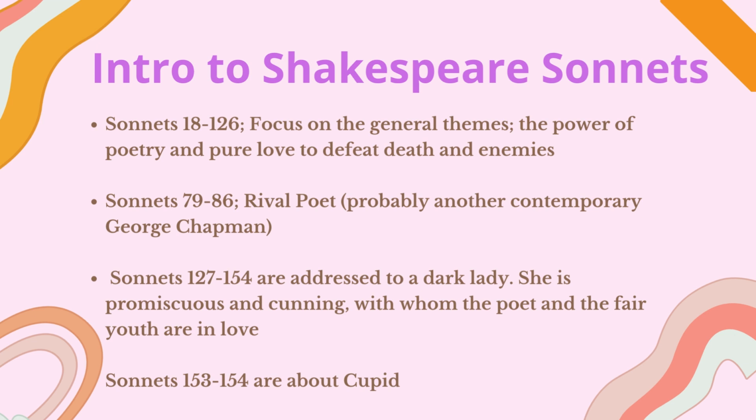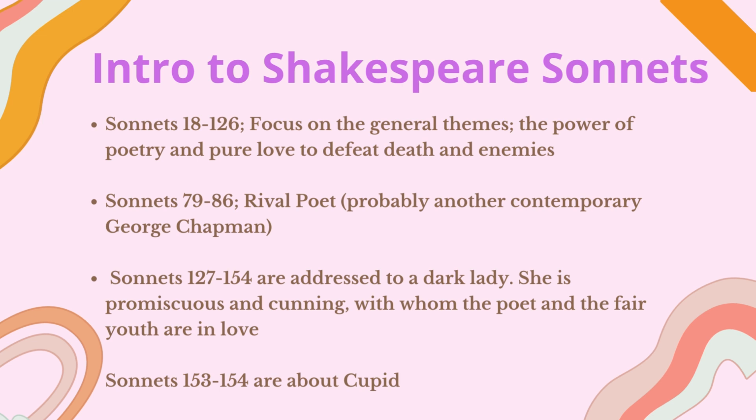Then sonnets 79 to 86 are for a rival poet, probably his own contemporary George Chapman, who was another contemporary of Shakespeare, but he is also known as a Jacobean playwright. He is the famous translator of Homer, and he has written his own tragedies. To name some: The Blind Beggar of Alexandria, The Revenge of Bussy D'Ambois.